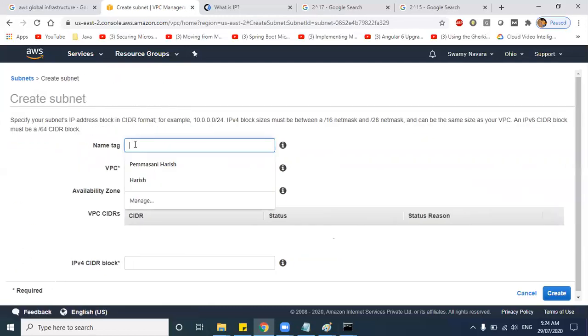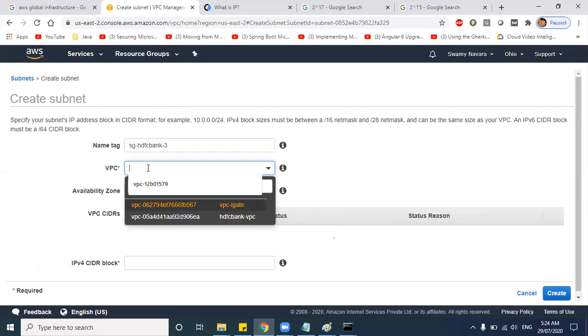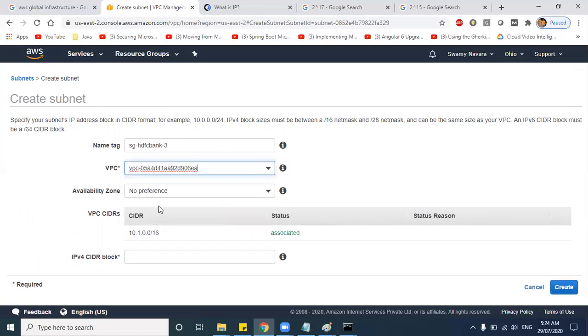Similarly, create subnet 3. HDFC Bank, make it as availability zone C, and I will give a range as 10.1.3.0/24.